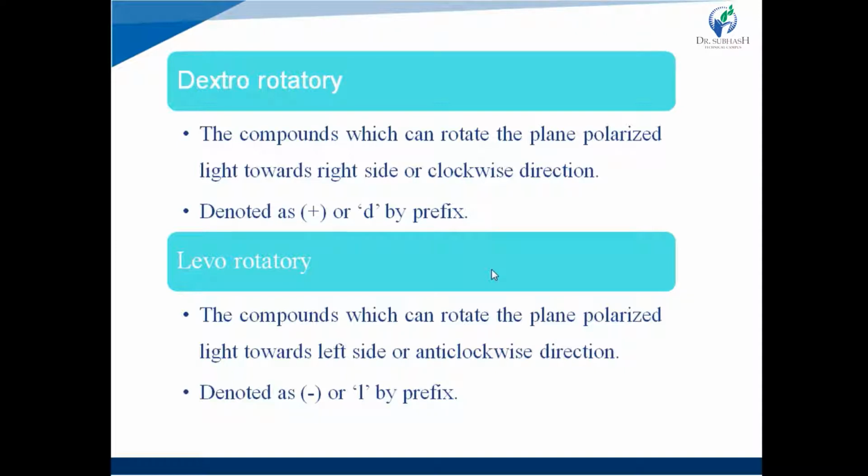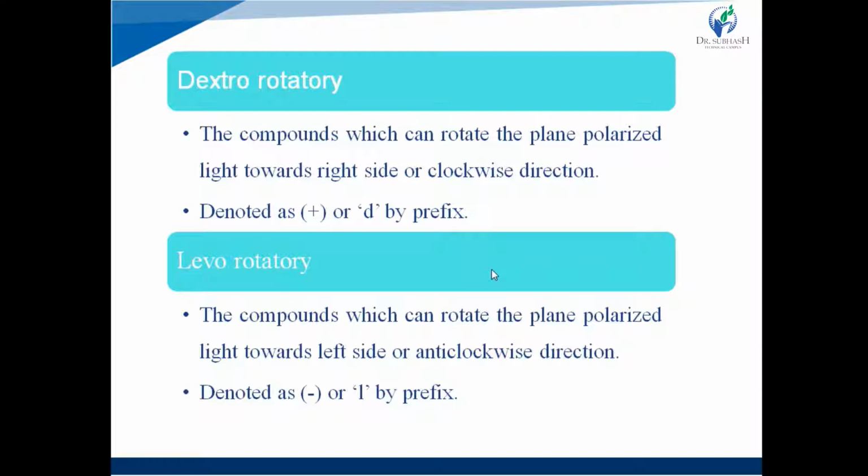The compounds which can rotate the plane polarized light towards the right side or clockwise direction are known as dextrorotatory, and this is denoted by a plus sign or by a small d as prefix.